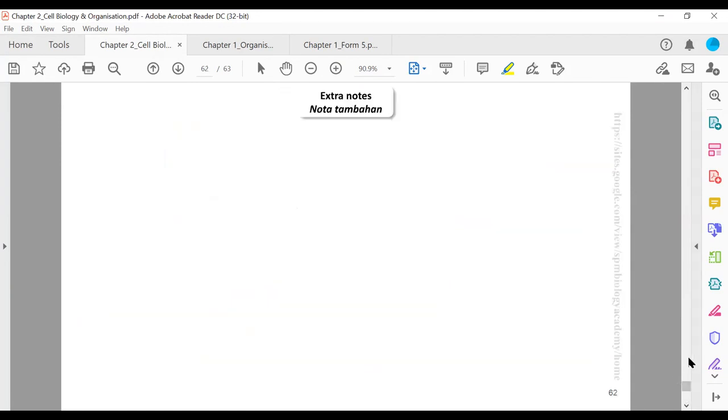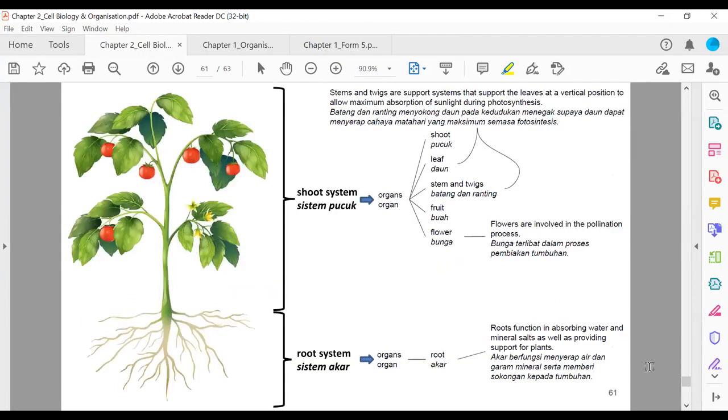And we are on the last page. This is the last page for this chapter. Okay. Now let's see what are the systems and organs in plant. What are the systems and organs in plant? So dalam tumbuhan hanya ada dua sistem sahaja. Shoot system, sistem pucuk dan sistem akar.